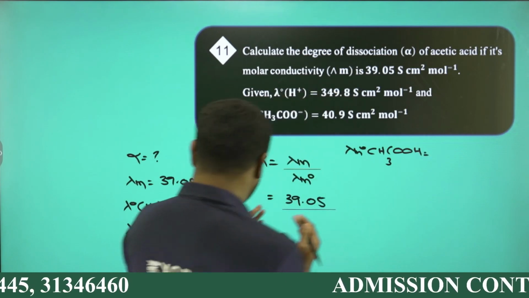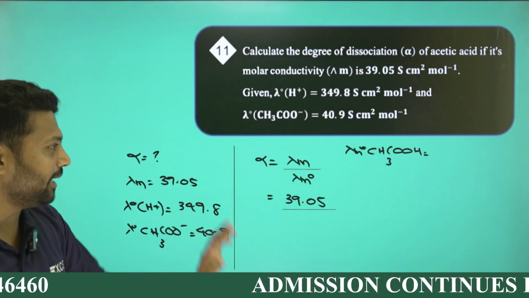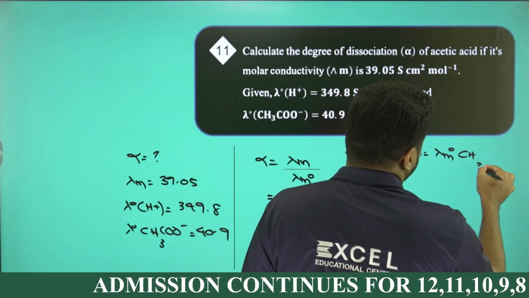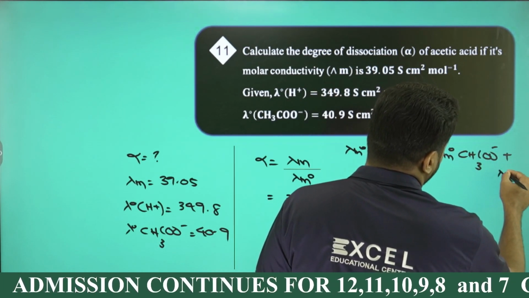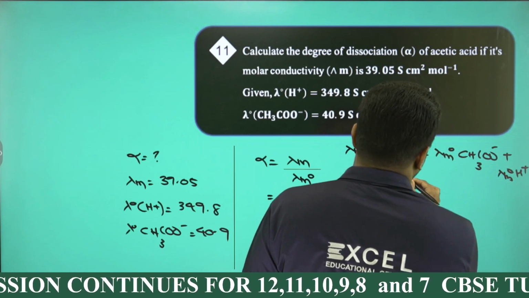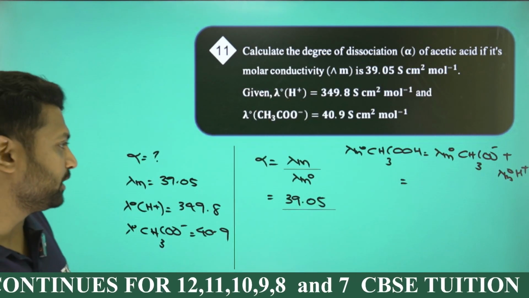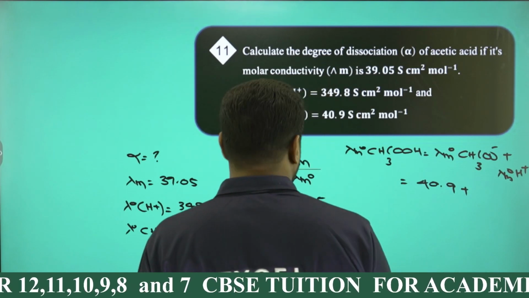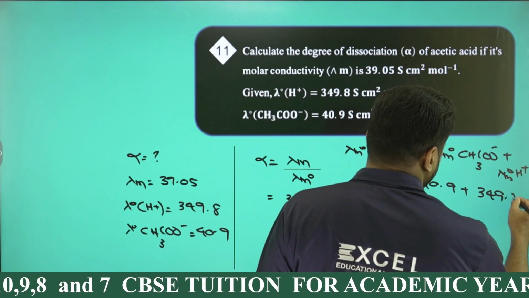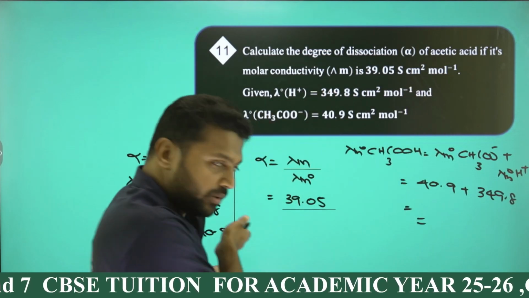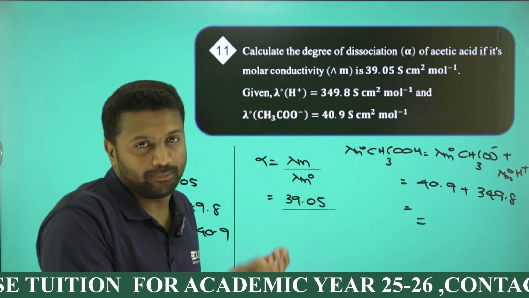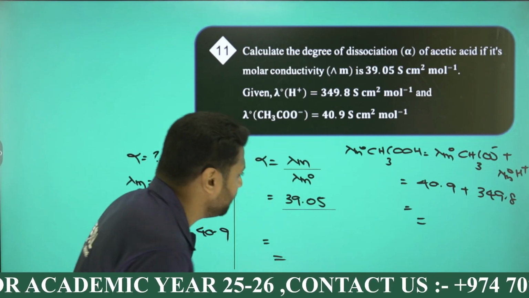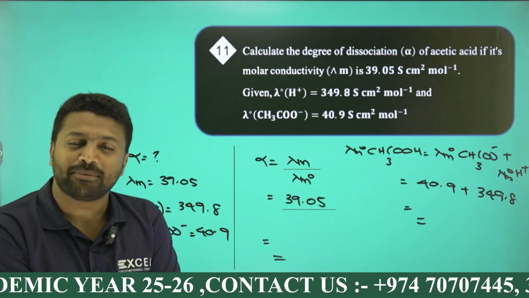To get the value of lambda m naught of acetic acid, CH3COOH, use Kohlrausch's law, sum of cation plus anion, right? So lambda m0 of CH3COOH will be lambda m0 of CH3COO minus plus lambda m0 of H plus. For CH3COO minus it is given to be 40.9, and that of H plus is 349.8. Summing, we get an answer. There is no need for alpha's own lambda because they get cancelled. Anyway, alpha will be given by the formula lambda m by lambda m naught.